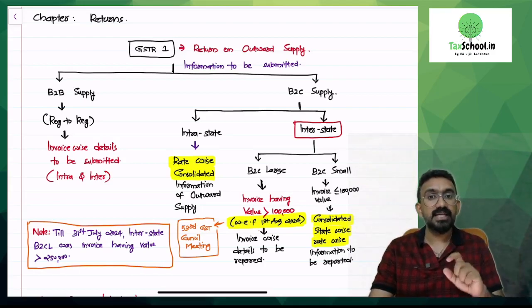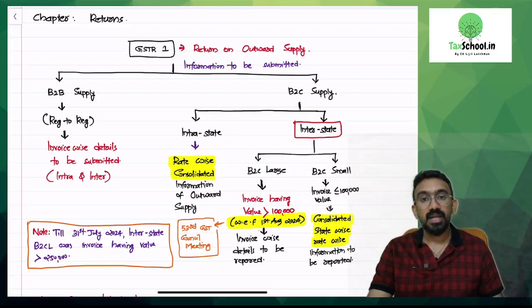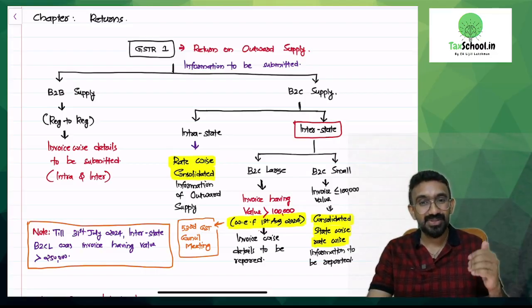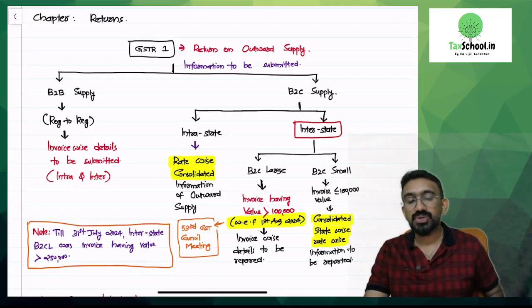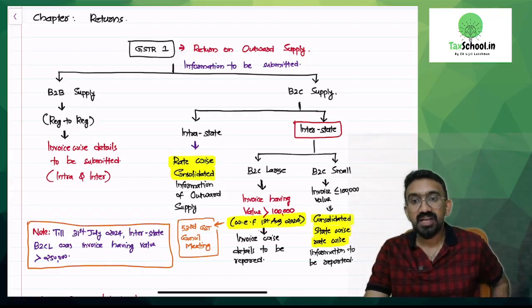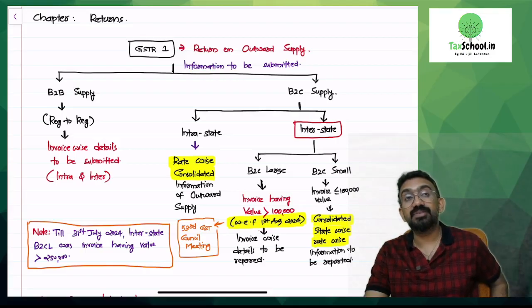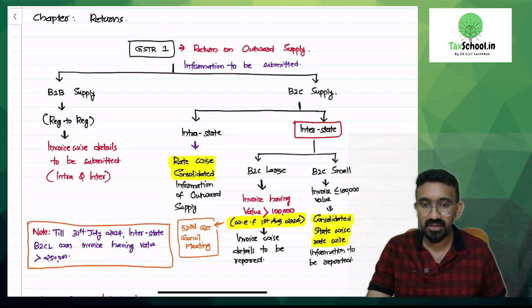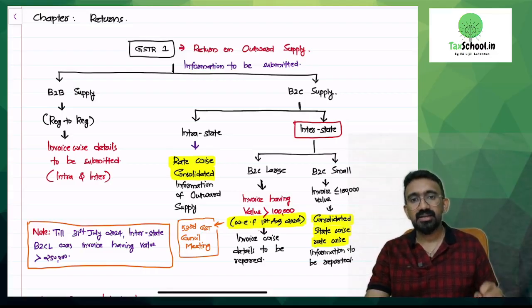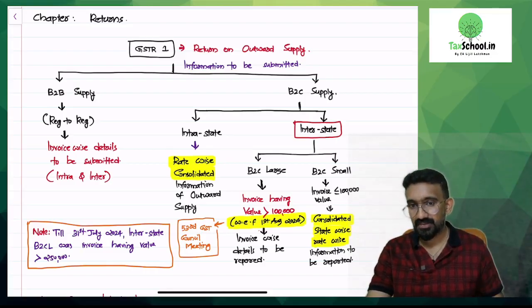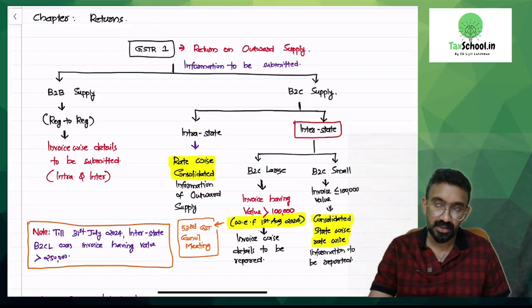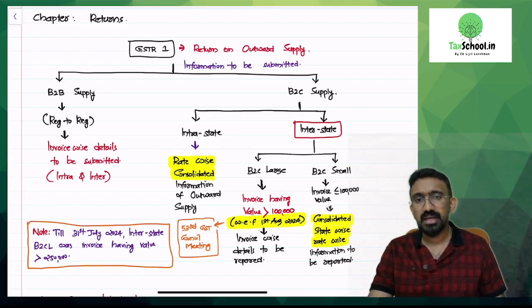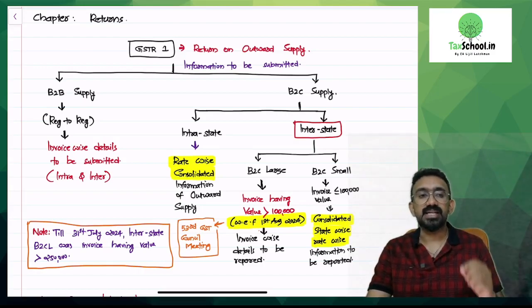However, if it is an interstate supply, I have to ask one more question. Is it B2C large or B2C small? This is where we have an amendment. Earlier, we used to call something B2C large if the value exceeds 2,50,000 on a specific invoice. However, that is now amended. They said if there is an invoice having a value of more than 1 lakh with effect from 1st August 2024, which means it's applicable from your May exam onwards, you need to give invoice-wise details to the government.